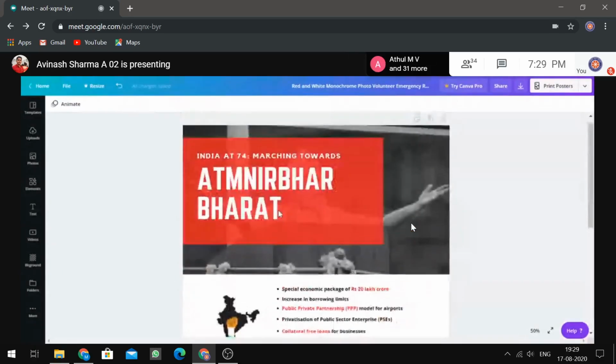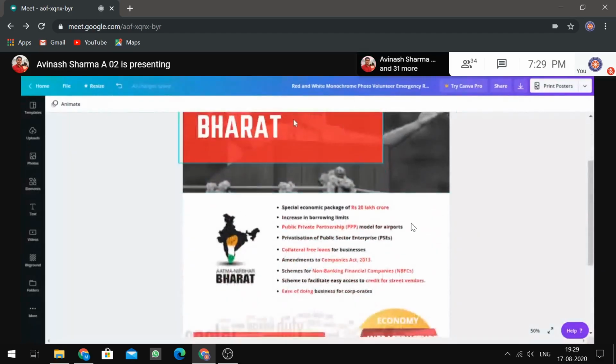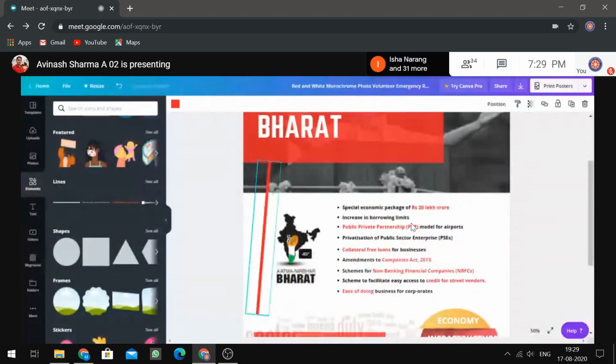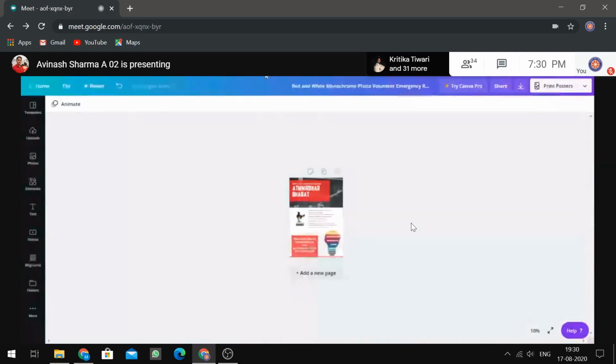Now I think we need some borders over here. For borders we don't have a direct option. You need to insert this line, rotate it by 90 degrees, and expand it over here like this. Wait for the 90 degrees to show, and then expand it. I can copy it from my design so that it will not take much time and will save your time.